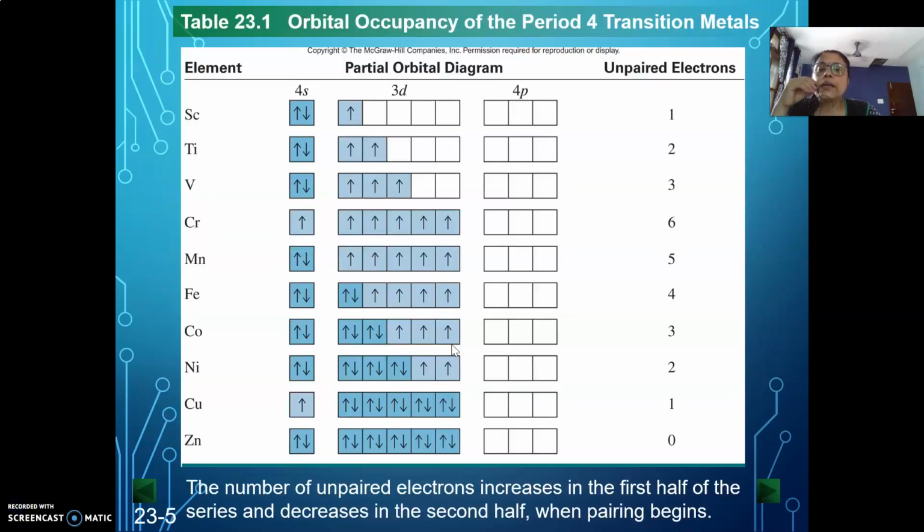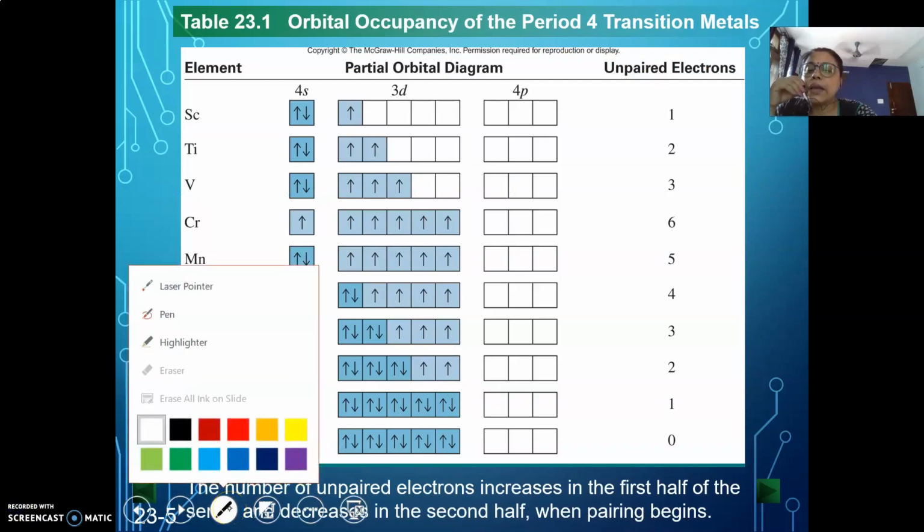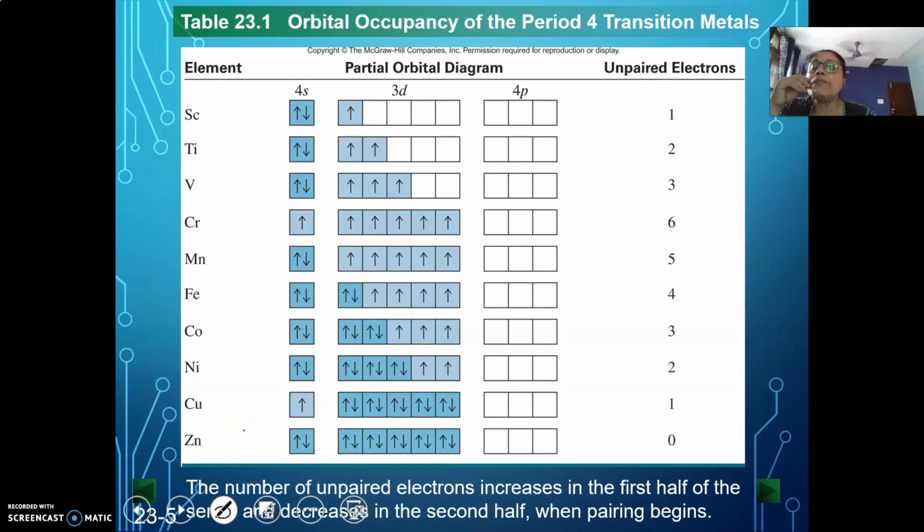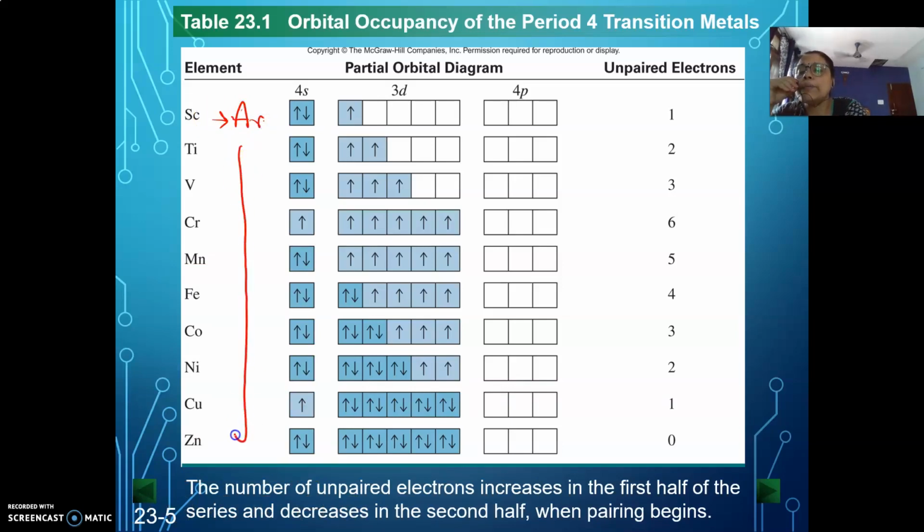So we can say why transition elements show variable valency. Transition elements show variable valency because they have outermost electrons in two different orbitals before they go to argon configuration. All of them can go to argon configuration by removal of the electrons present in them. Here 4s is the outermost, 3d is the penultimate.